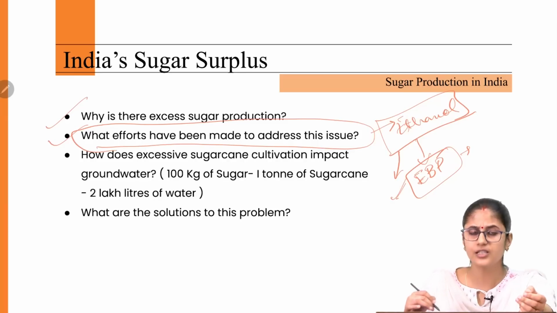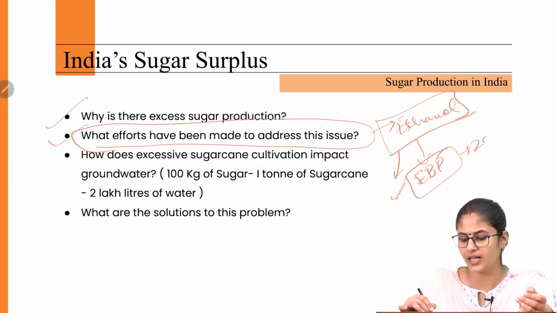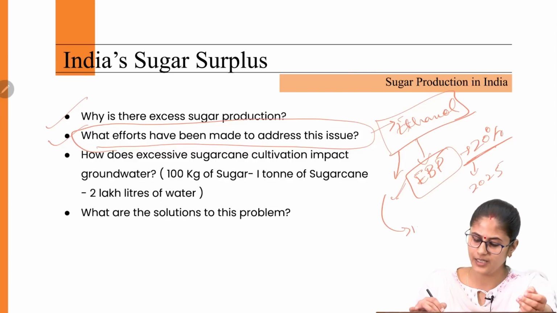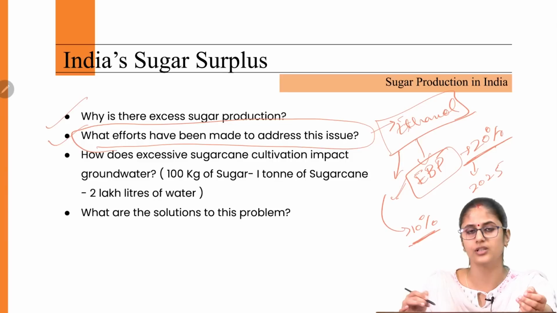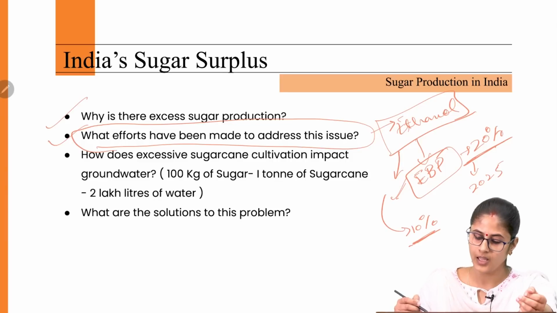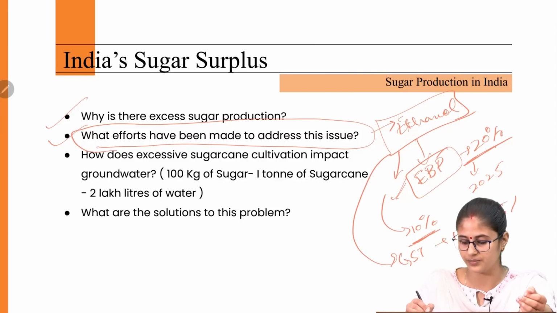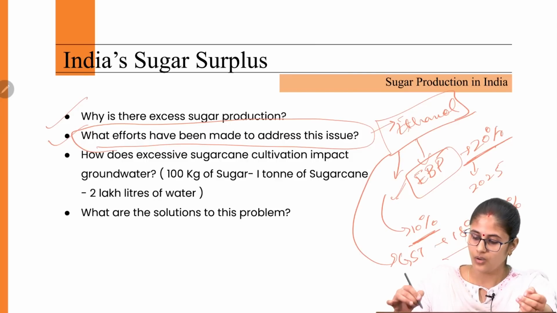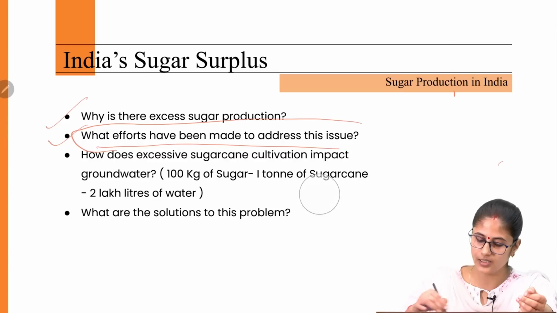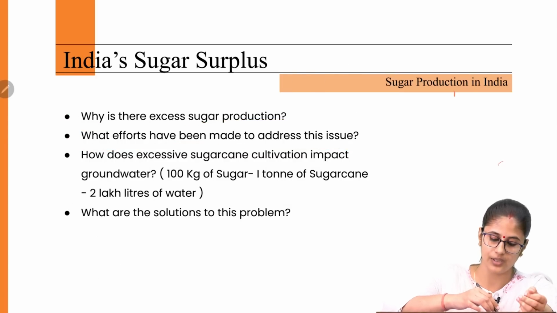And under this ethanol blending program, the government of India has targeted 20% ethanol blending with the petrol by 2025. And currently, India has achieved 10% ethanol blending with petrol. And in this regard, the government of India has also reduced the GST on ethanol from 18% to 5%. All these steps the government of India is taking to basically address this very issue.